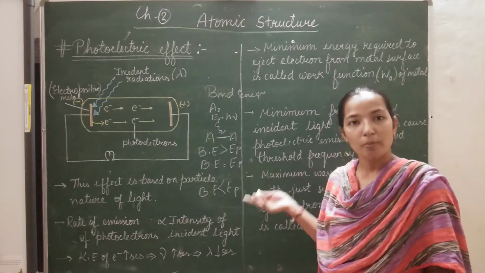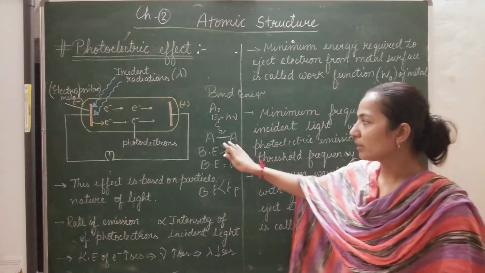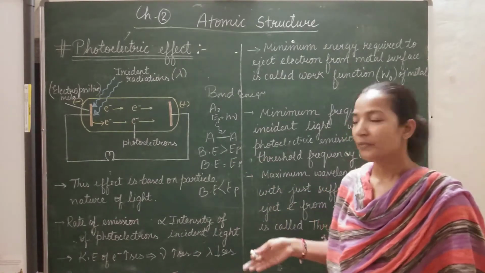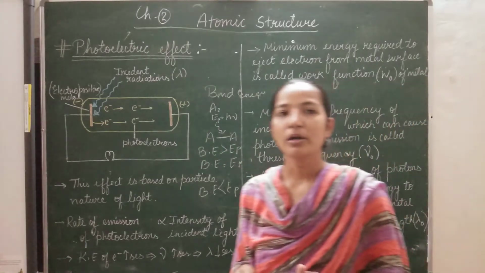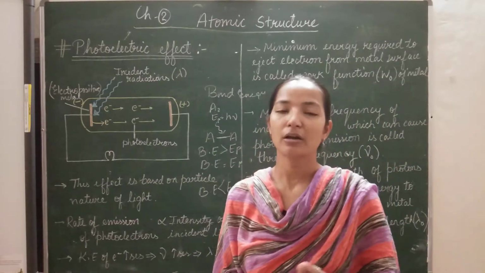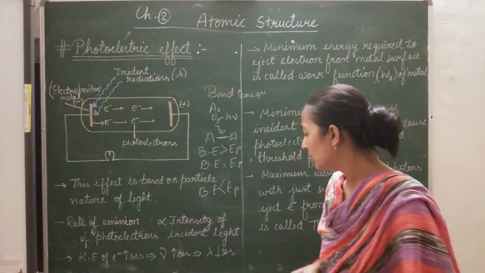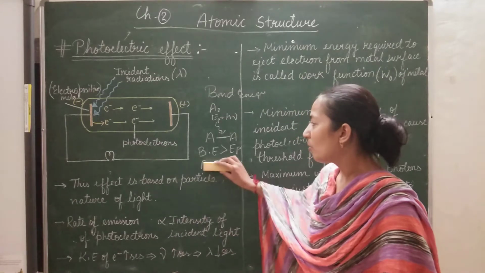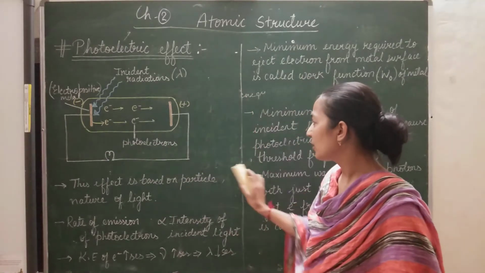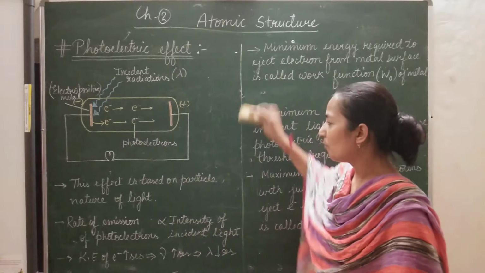Whatever particles are there, when we break the bond, the excess energy gets converted into kinetic energy. So this is all about bond energy. Bond energy is the amount of energy required to break 1 mole of bond.